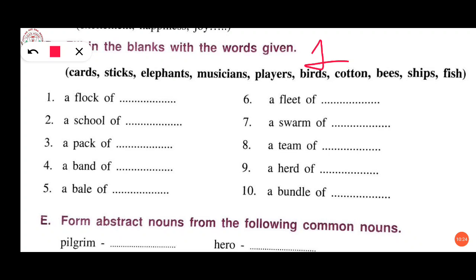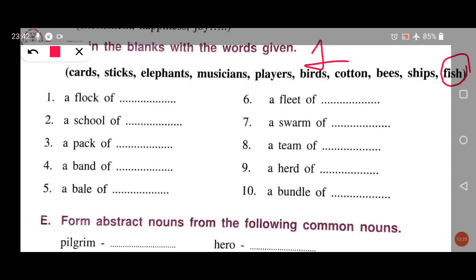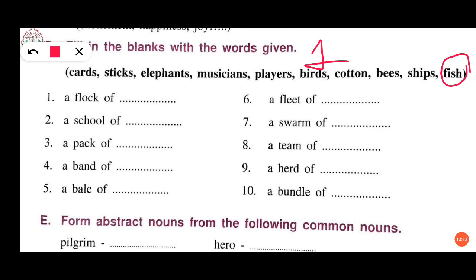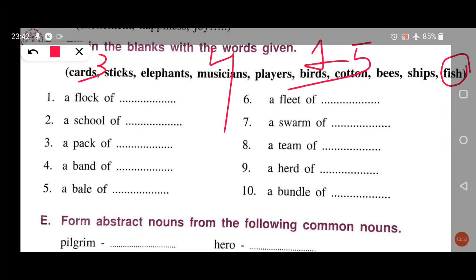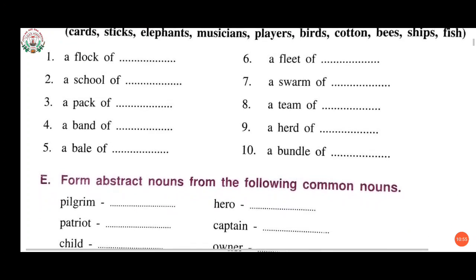Second, a school of fish. A school of fish we generally used to say. Then third one, a pack of cards. Fourth, a band of musicians. A bale of cotton. Likewise, you will do the rest of all, that is 6, 7, 8, 9, 10. Try to do it by your own.